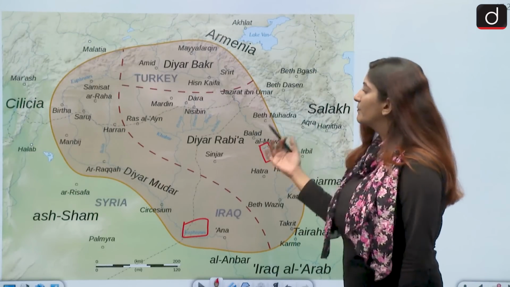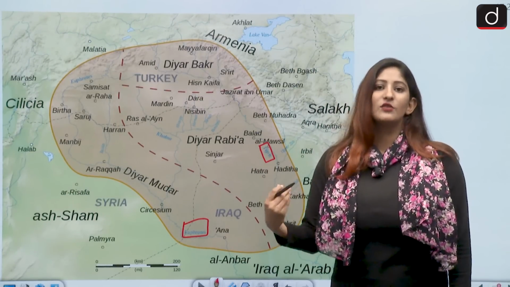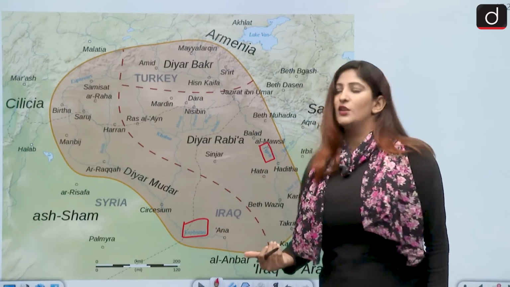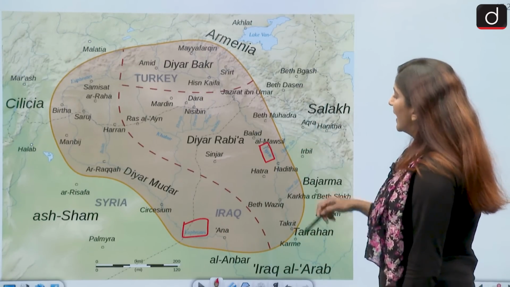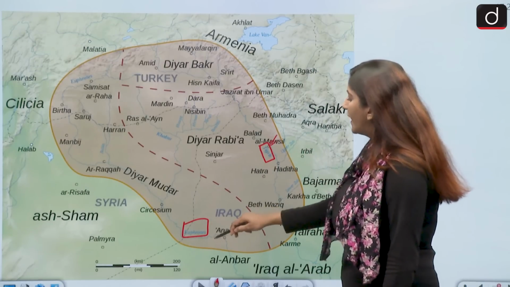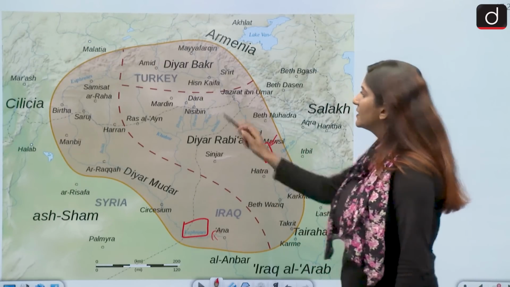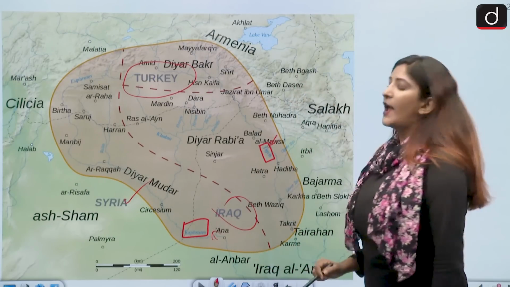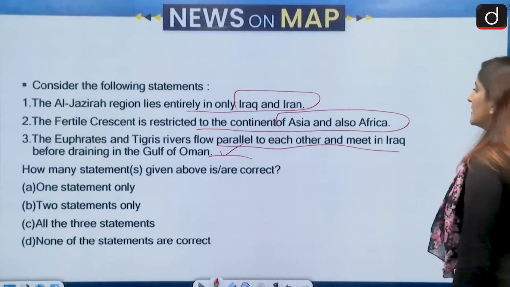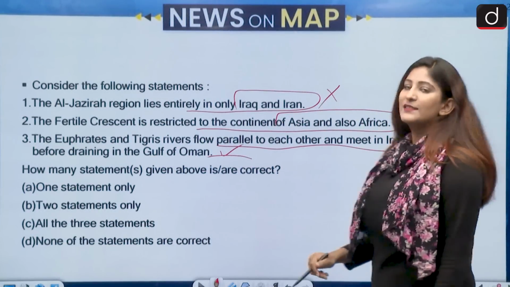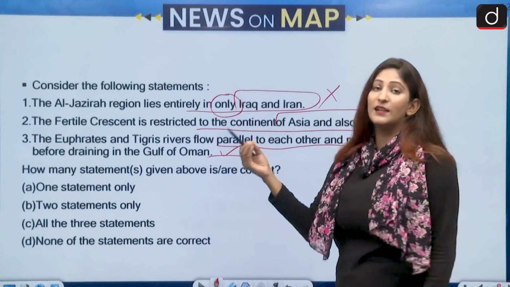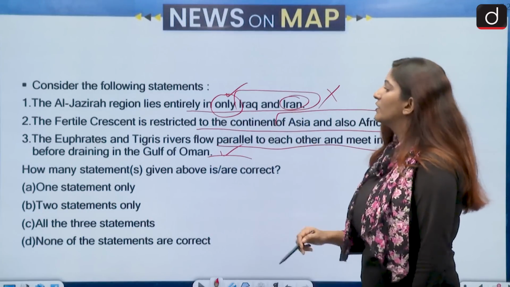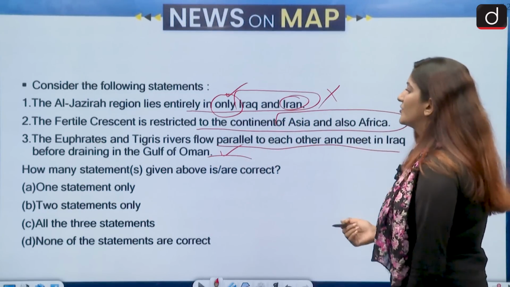So you see, of the Mesopotamia, the northern region of Mesopotamia was and still is known as the Al-Jazeera region. Okay, so Al-Jazeera region is a region that lies between the Tigris River and the Euphrates River. It spans across Turkey, Iraq, and Syria as well, and not Iran. So the first statement becomes incorrect. The word here was only, but Iran does not comprise the Al-Jazeera region.